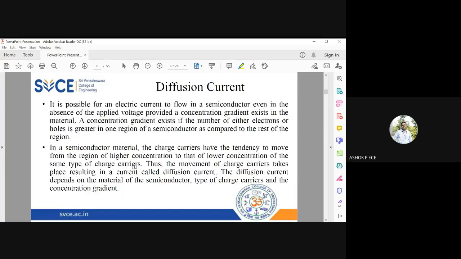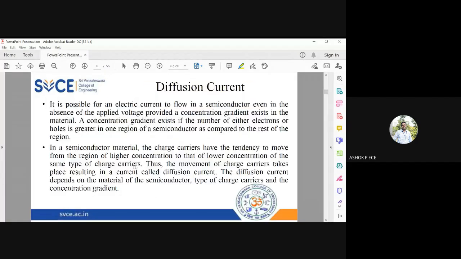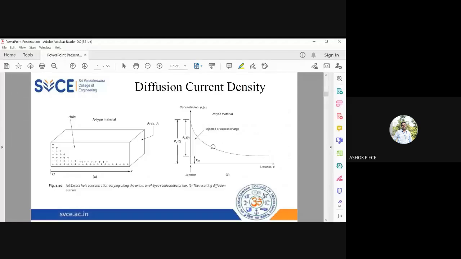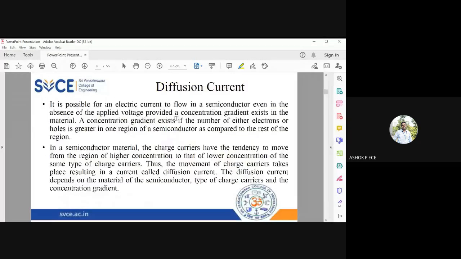Okay. So now, having known what drift current is, now we should know what diffusion current is. So there are two types of current in a semiconductor. First one, drift current, we have seen. Drift current is because of the applied electric field. And then diffusion current. So diffusion current is just like I told you in an example, right? Whenever you have a potential difference, you have current flow. But in a semiconductor, we don't use the term voltage for potential difference. We always use the term concentration.